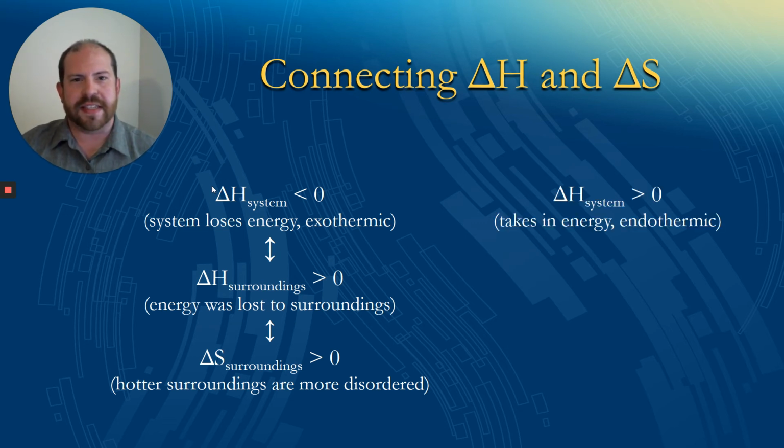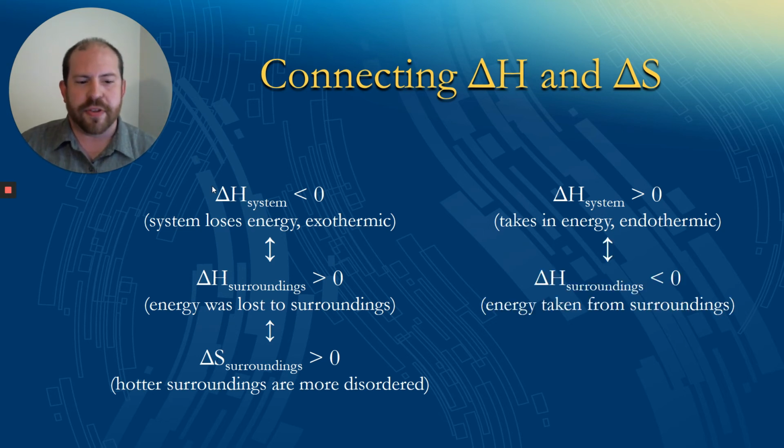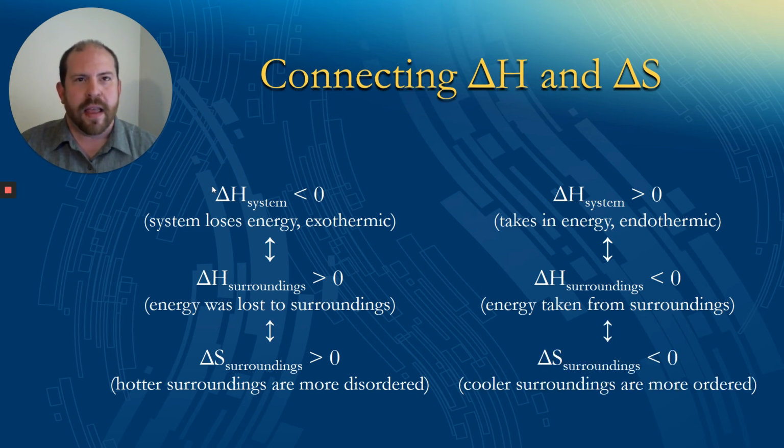Conversely, if we have a process that is endothermic, that takes in energy when it happens, the system would be gaining in energy, rising in H, so a positive delta H. The surroundings would be losing energy. Delta H for the surroundings would be negative, and therefore those cooling surroundings would be becoming more ordered. The entropy of the surroundings would be decreasing. Notice that the one thing I haven't connected to this is the delta S for the system itself. That is what we're going to need to look at the chemical equation for.